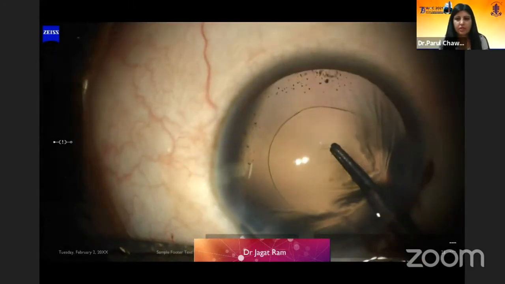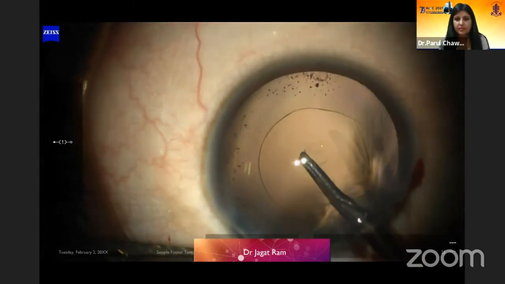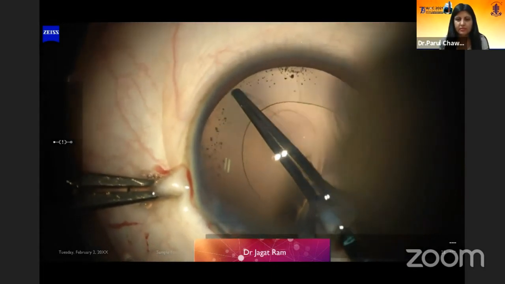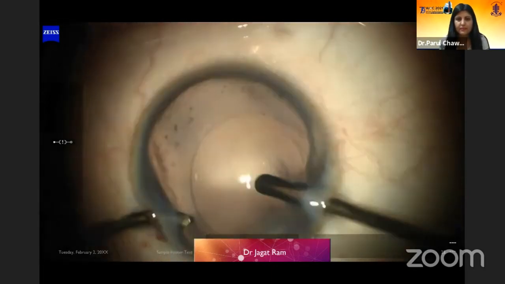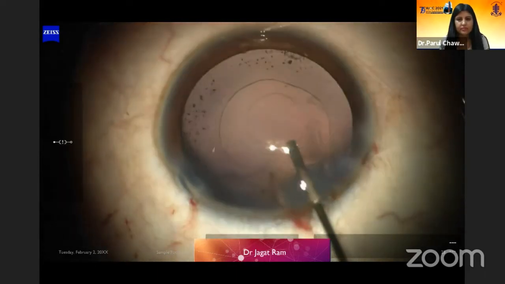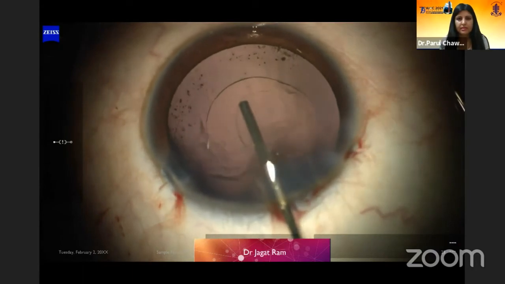Then a posterior capsulotomy was done using the same technique. Started with a cystotome and completed with a Utrata forceps. Minimal anterior vitrectomy was done. The bag was inflated,